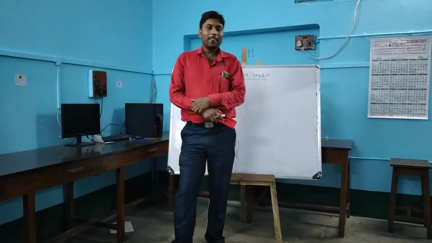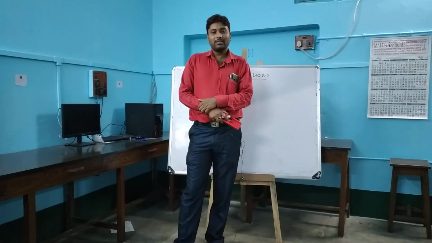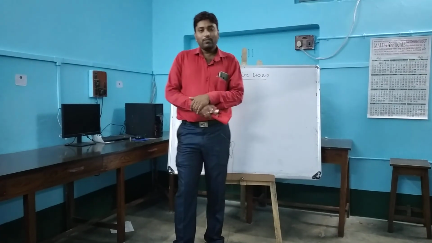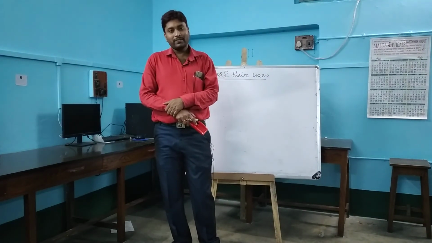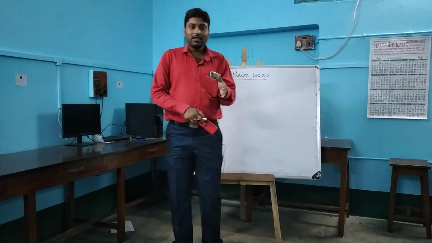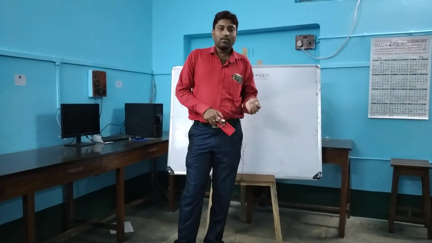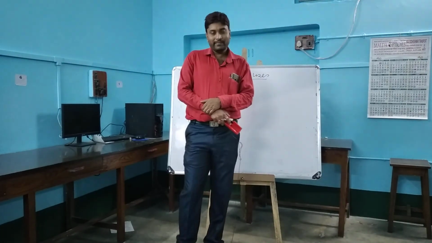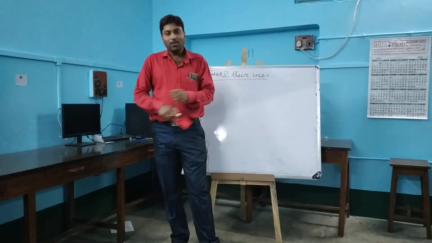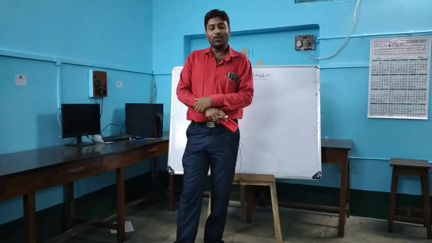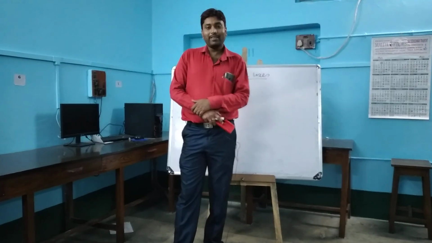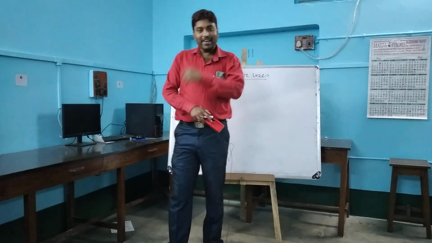That means, suppose you came to this school as a student. Whenever you were in class 1, so you have been studying in this school for 8 years or 9 years.